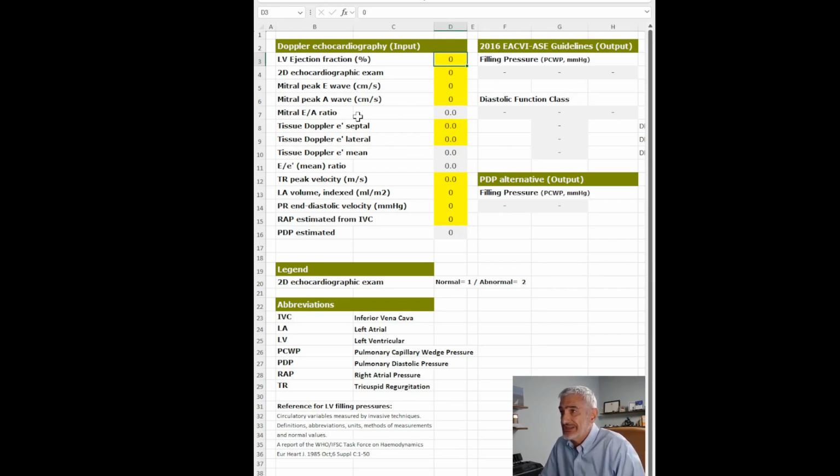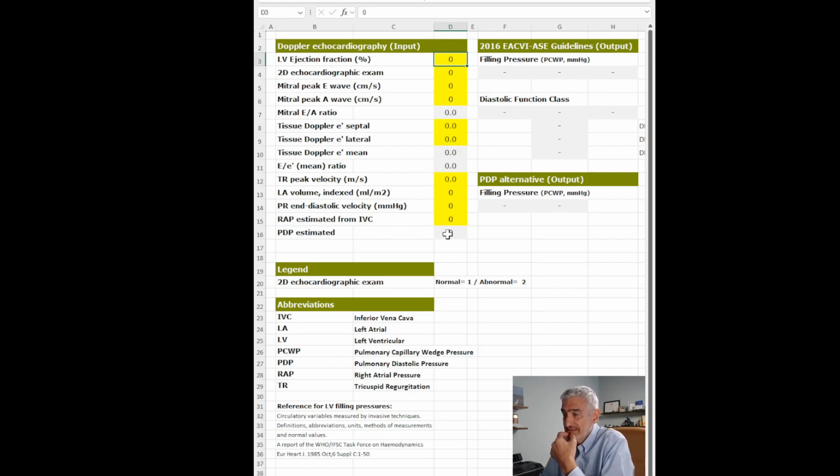So in the spreadsheet you have ejection fraction and the 2D echocardiographic examination, and in this case you insert 1 if it's normal or 2 if it's abnormal. Then the E and A wave of mitral valve flow, and it calculates of course the E/A ratio. Then septal and lateral tissue Doppler E prime, and it will calculate the mean value, and then the mean E on E prime ratio, which goes in the algorithm. You have peak velocity of tricuspid regurgitation, the indexed biplane left atrial volume, the end-diastolic velocity of pulmonary regurgitation, and estimated right atrial pressure.